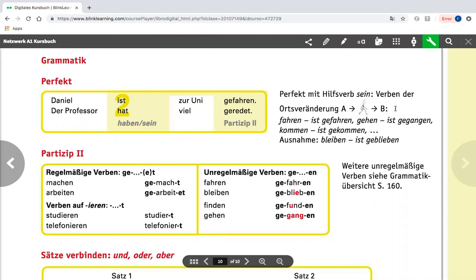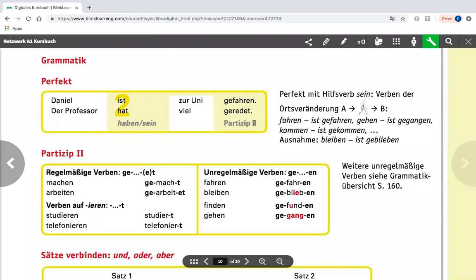So when we talk about movement, when the verb is a verb of movement, we use a form of sein. There's one exception, and that is bleiben. So bleiben is not a verb of movement. Bleiben means to stay. But this is the exception. It is still formed with a form of sein. Okay, so fahren, ist gefahren, gehen, ist gegangen, kommen, ist gekommen. So those are all action verbs that signify movement.